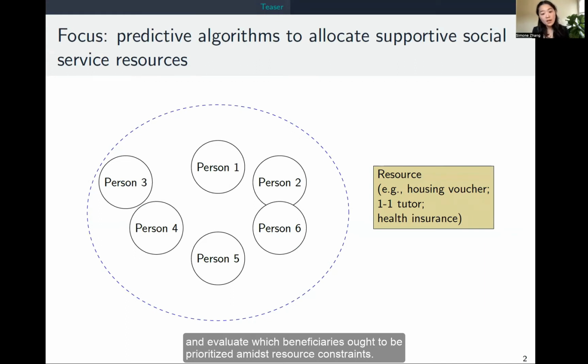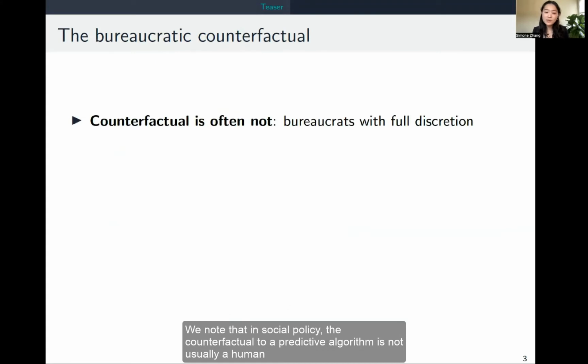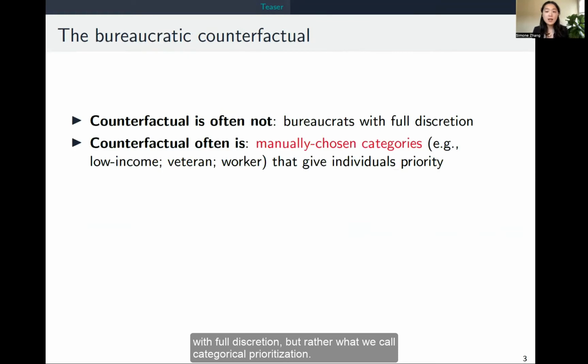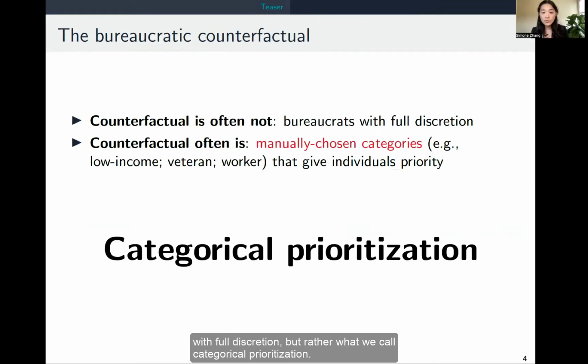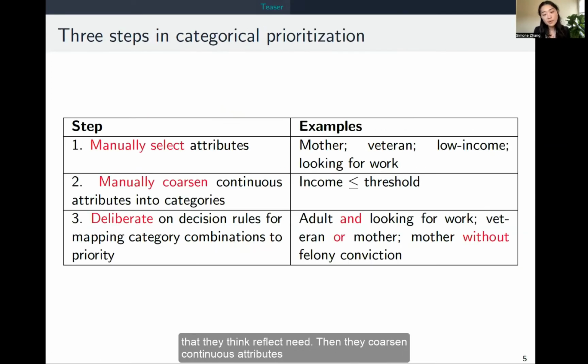constraints. We note that in social policy, the counterfactual to a predictive algorithm is not usually a human with full discretion, but rather what we call categorical prioritization. In categorical prioritization, policymakers manually select attributes that they think reflect need. Then they coarsen continuous attributes, such as household income, into categories like in poverty. And then policymakers deliberate on decision rules for mapping different combinations of categories to priority.